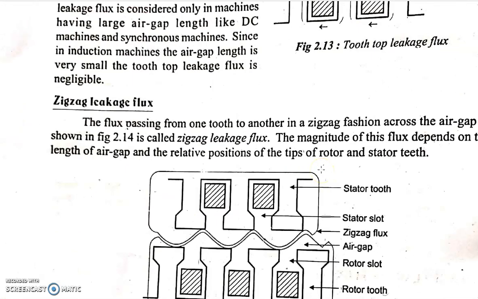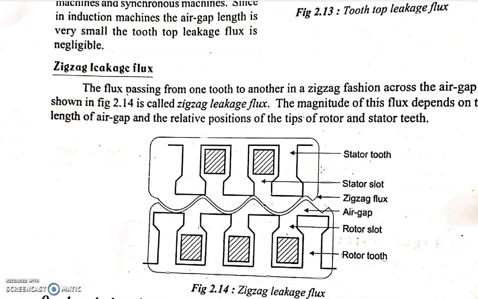The third type of leakage flux we are going to consider is zigzag leakage flux. This is the flux passing from one tooth to another tooth in a zigzag fashion. The magnitude of this flux depends on the length of the air gap and the relative position of the tip of the rotor and stator tooth. If the distance between the teeth is less, the zigzag length will also be less.